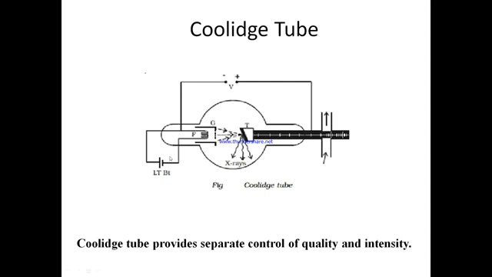By varying the potential difference applied across the filament, we can change the amount of heat produced in the filament and hence the number of electrons generated from the grid. The greater the number of electrons generated, greater will be the number of photons of X-rays produced. So we can see that by varying the potential difference across the filament, we can vary the number of X-ray photons produced.